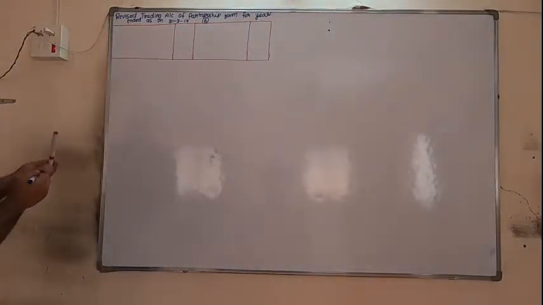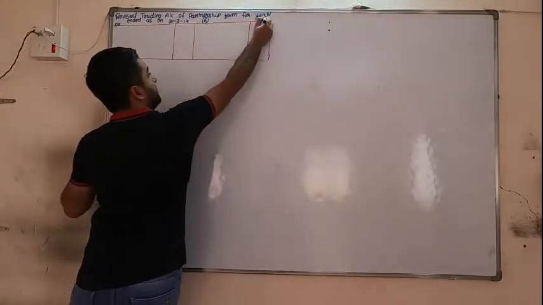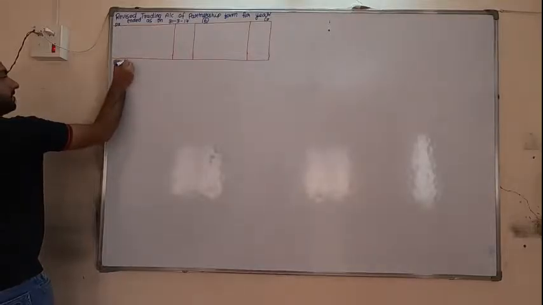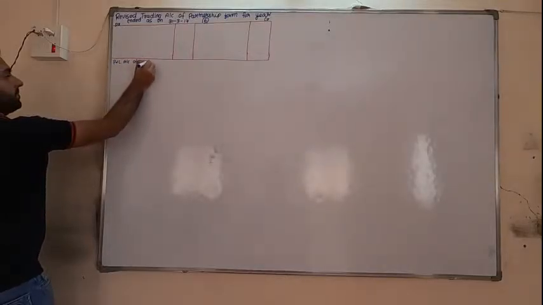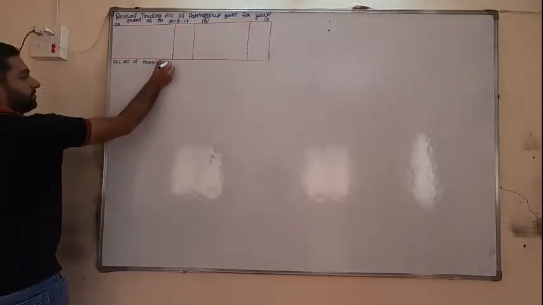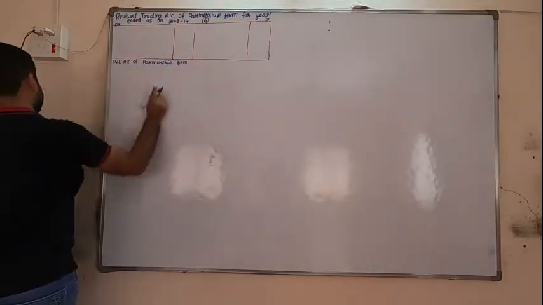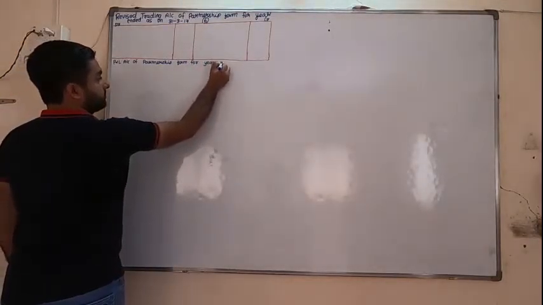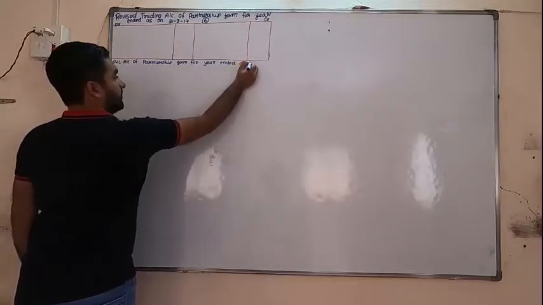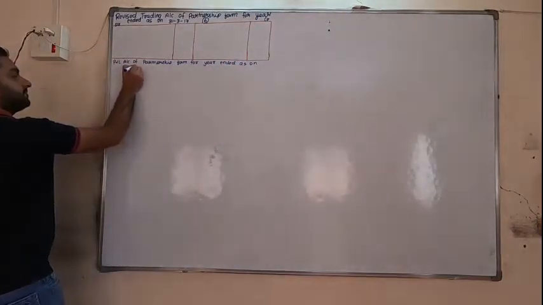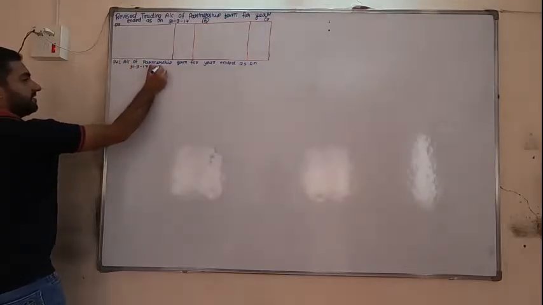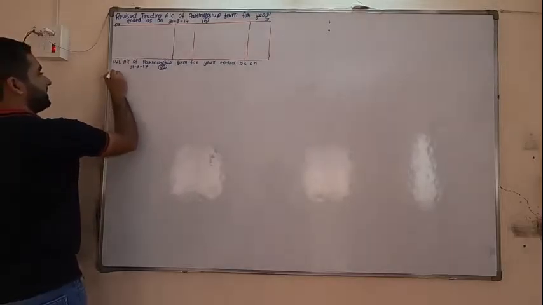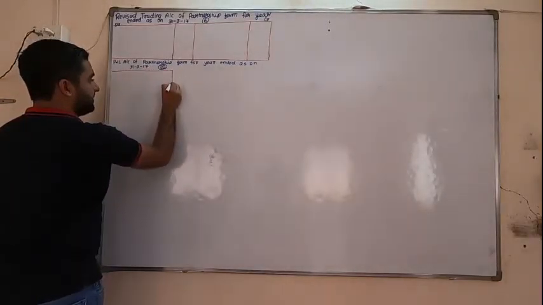Revised trading account, 6 lines, debit, credit. Now the P&L account of partnership firm for year ended as on 31/3/17. This is for 20 lines. The P&L account is a little bit lengthy today, for 20 lines.